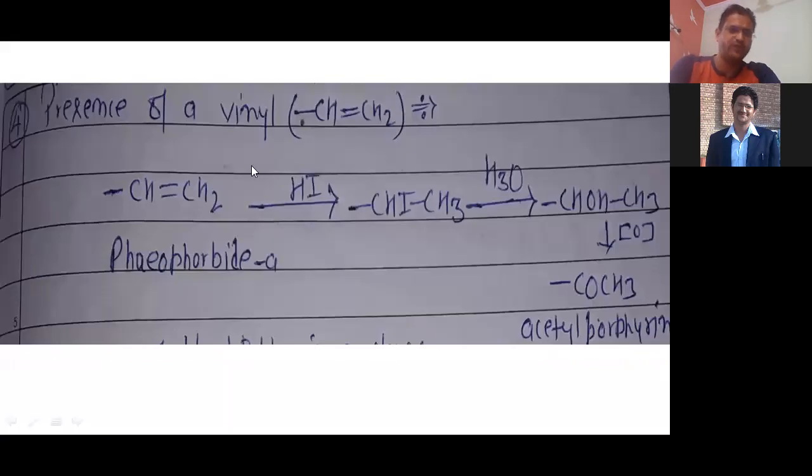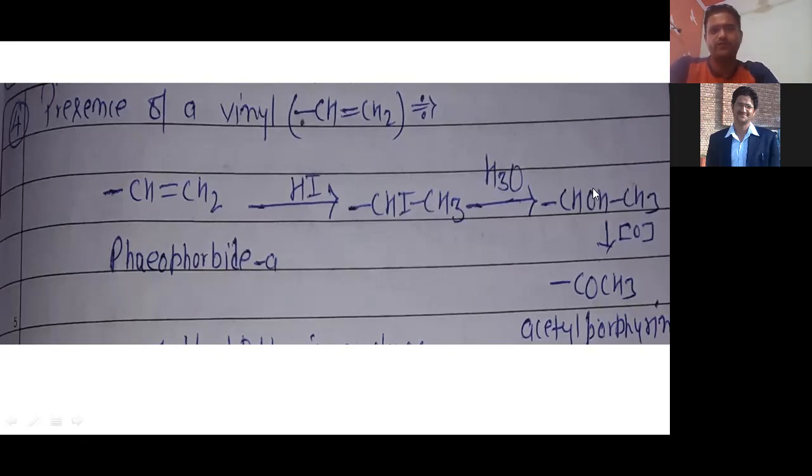Now after that, the presence of the vinyl group. How do we confirm there is a vinyl group? This compound, pheophorbide A, reacts with hydrogen iodide, right? You know, a vinyl group very easily reacts with hydrogen iodide and gives CH3CHI, an addition reaction. After that, if it reacts with water in acidic conditions, H3O+, then the iodine will be removed and replaced by OH.